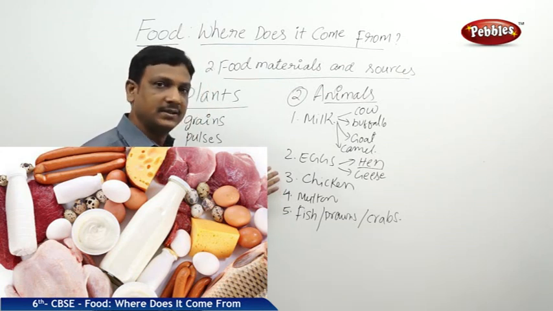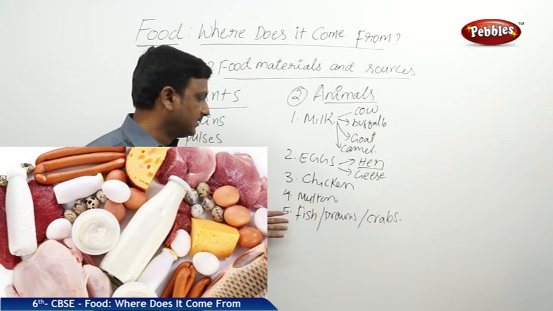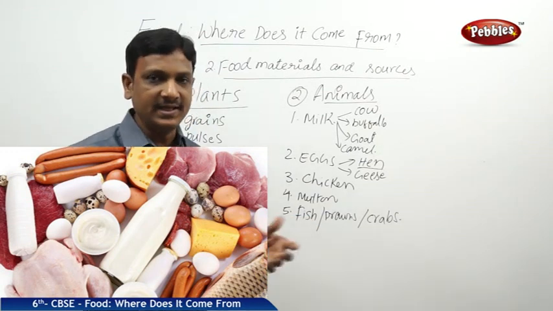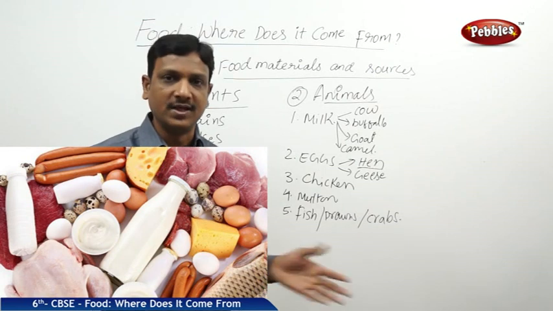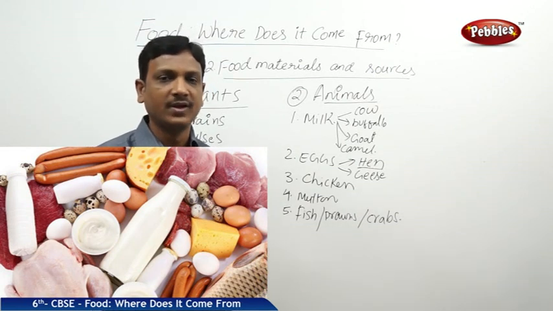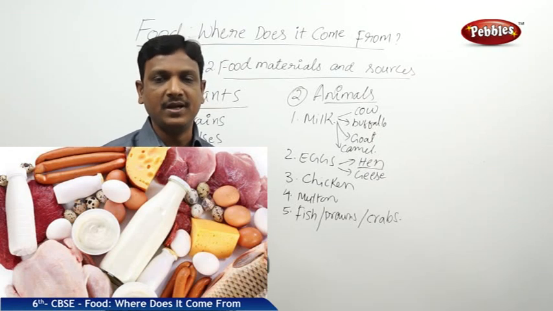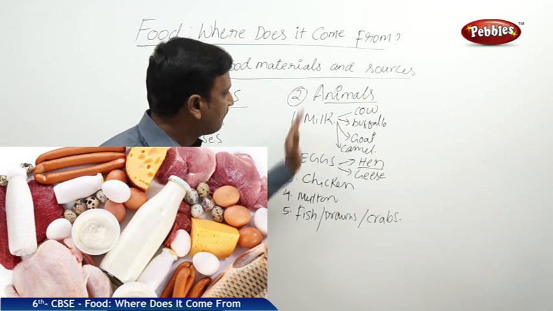Chicken from the hen, mutton, that is from the goat or sheep, fish and prawns, crabs, these are found in the water bodies, either fresh water or salt water. So these are all consumed to get protein in the body, to build up our bodies, right? So these are all obtained from animals.